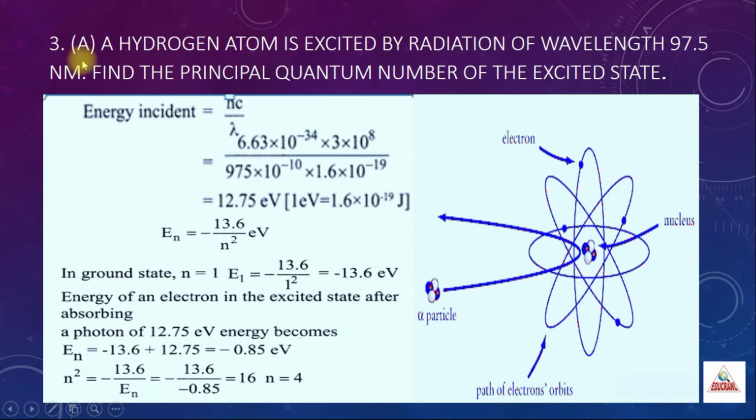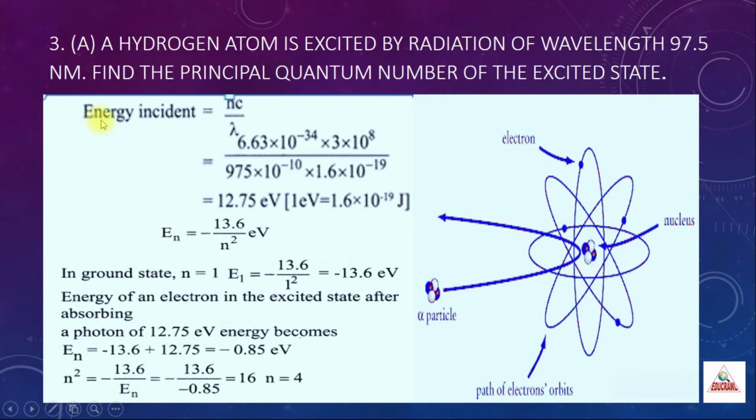The third problem consists of two parts. In the first part, a hydrogen atom is excited by radiation of wavelength 97.5 nanometer. Find the principal quantum number of the excited state. So we have to find the principal quantum number, that is the n value. This is the first part.